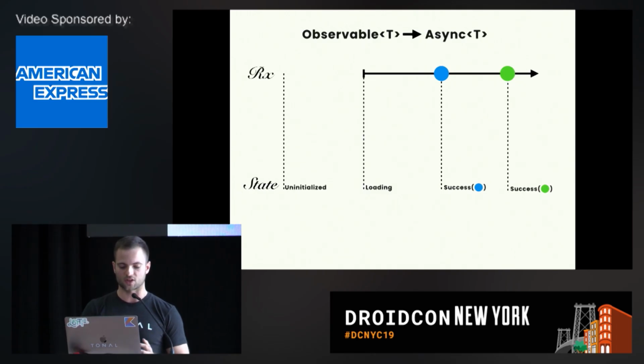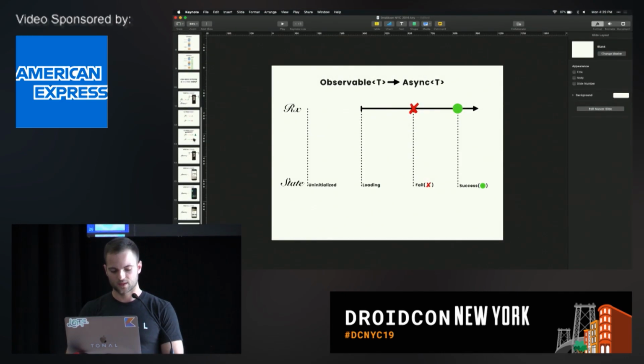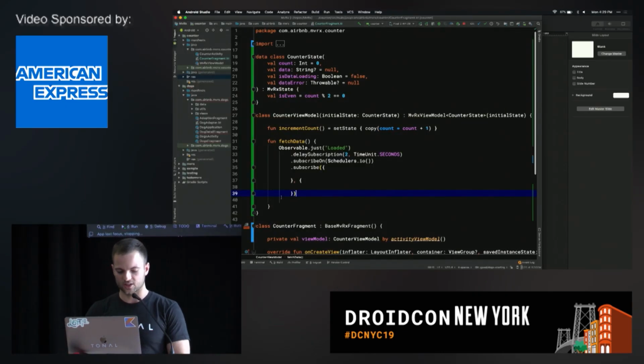So here we can see if we have a stream, when we subscribe, it will emit loading. And then for every successful value, it will emit success wrapping that value. Similarly, if it fails, it will just emit failure wrapping the exception. Or if it fails and then succeeds, you will get the failure, and then it'll just emit a success. But it'll probably go through a loading state in between. Okay. So let's take a look at this.